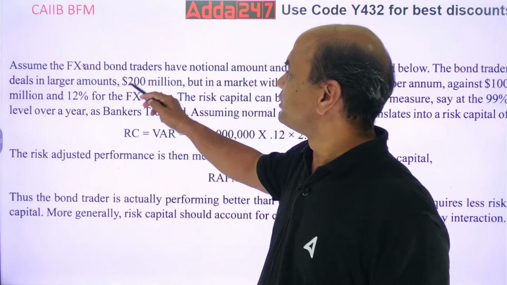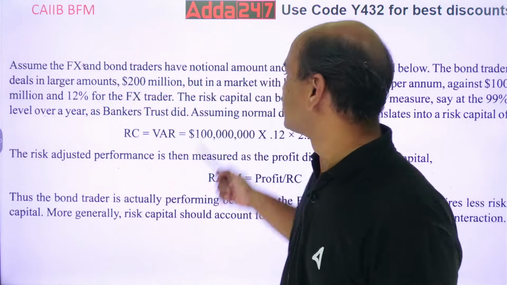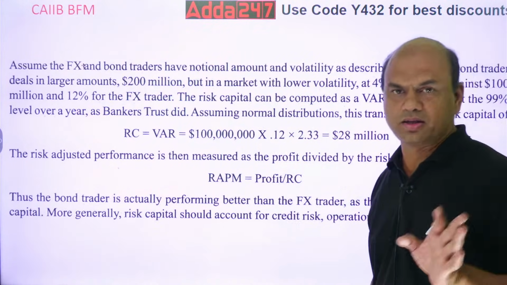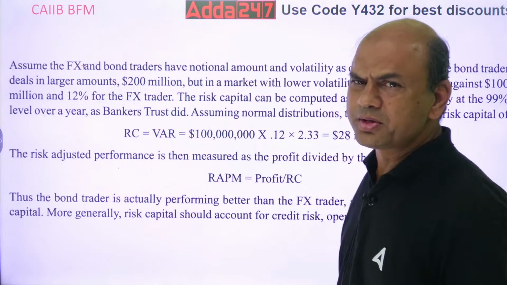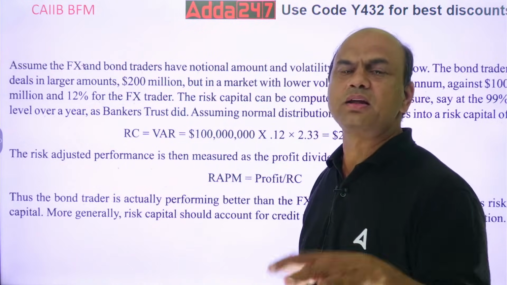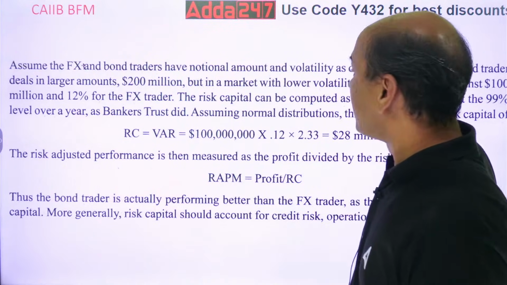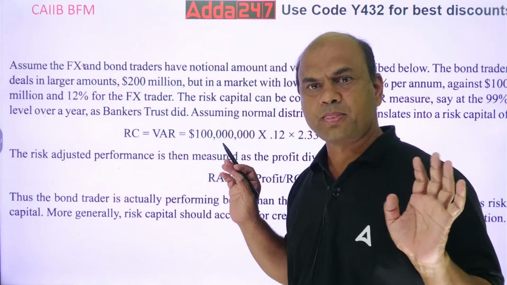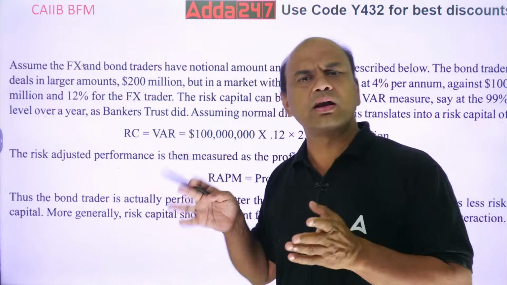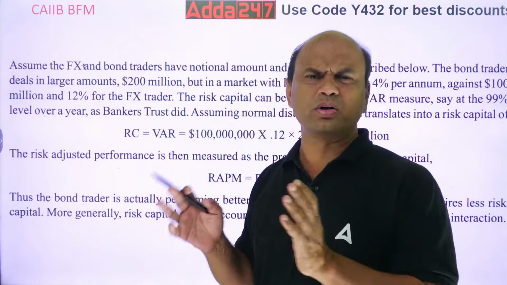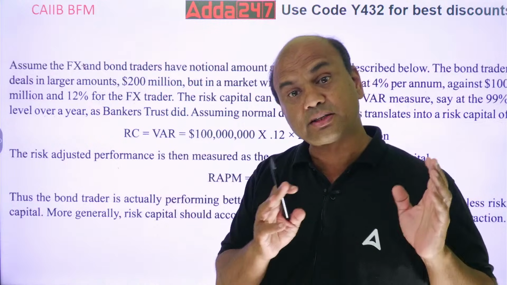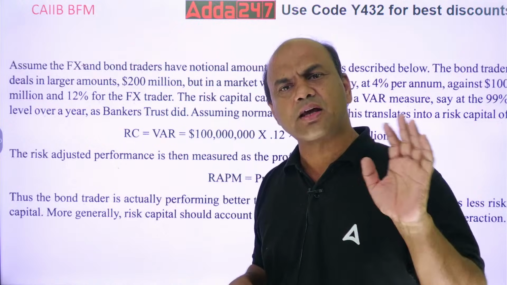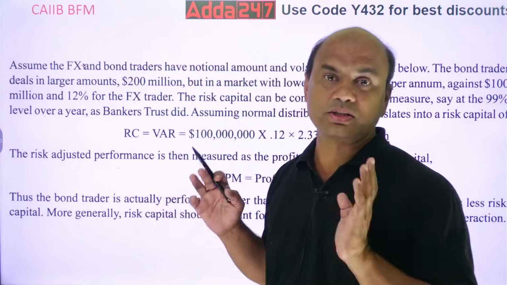Okay. Assume FX and bond trader having a notional amount and volatility as described below. So notional amount and volatility. It means the amount invested and the returns. See, there are 2 traders. One is a forex trader, second is a bond trader. Kindly remember in life, bond trader is always less risky because bonds are very low risk. Forex is high risk. Always remember this. Forex, stocks, all these are high risk. Bonds are always low risk.